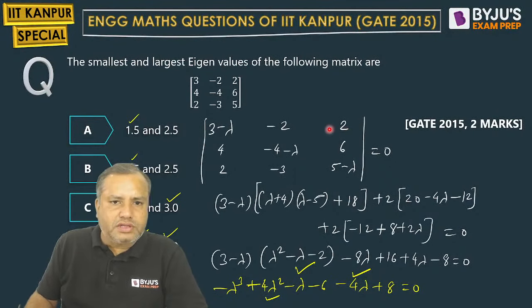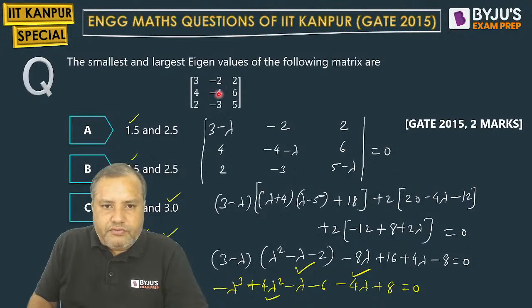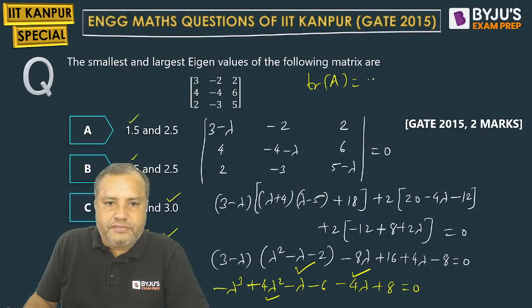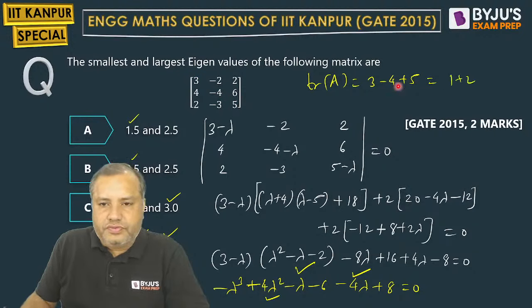So how to find out the third eigenvalue? See, the trace of this matrix is 3 minus 4 and 5, and two of the eigenvalues are 1 plus 2. So the third eigenvalue is say lambda. So 5 plus 3 is 8, 8 minus 4 is 4, 4 equal to 3 plus lambda.